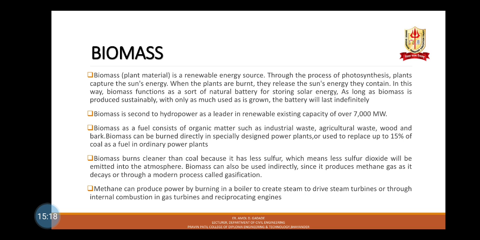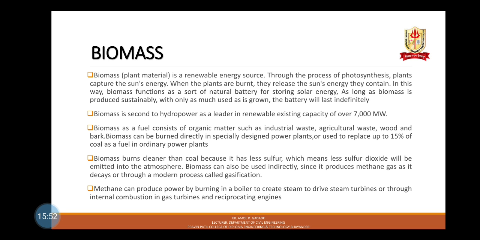Next one is biomass. Biomass, that is plant material, is a renewable energy source. Through the process of photosynthesis, plants capture the sun's energy. When the plants are burned, they release the sun's energy they contain. In this way, biomass functions as a sort of natural battery for storing solar energy. As long as biomass is produced sustainably, with only as much used as is grown, the battery will last indefinitely.